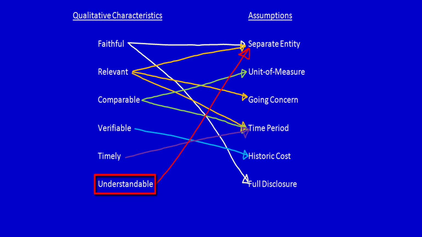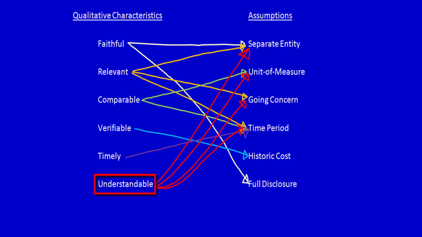Unit of measure. Well, the financial statements are only understandable if the unit of measure used is the same every single year, every single time. Same currency. Going concern. We have to understand either that the company is going to go forward into the foreseeable future or that they're going to fold, liquidate. So if we don't understand this, well, we're going to have problems understanding the information. Time period. If the company is not broken up into arbitrary time periods, such as a year, you're not going to understand any of the information anyway. So we have to have time period.